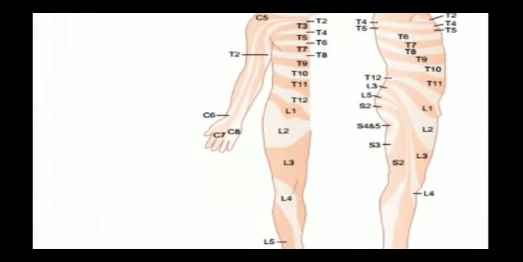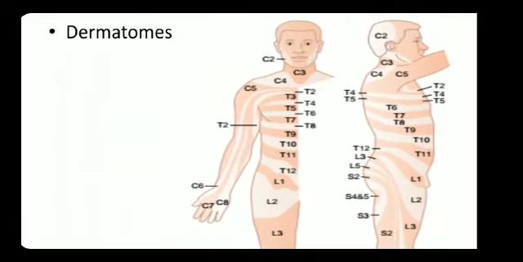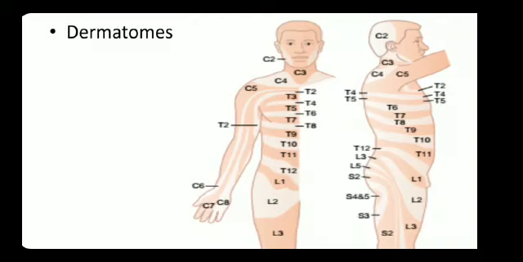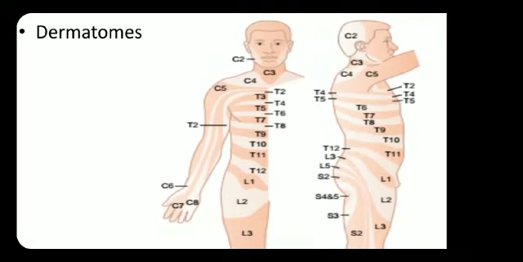Before going to that, you should know about the dermatomes. Each spinal nerve innervates a segmental field of the skin called a dermatome. For example, you can see here C2. That is the part of the skin which is supplied by the C2 spinal nerve.